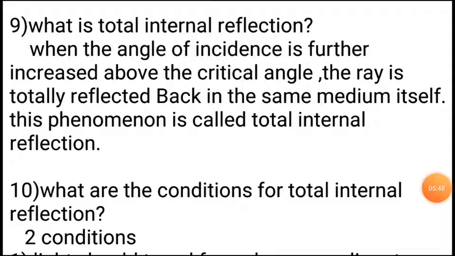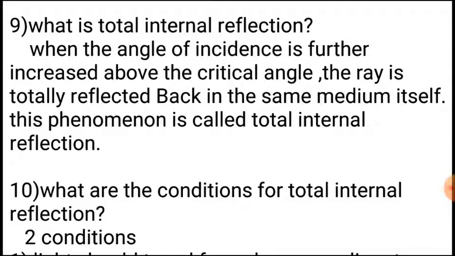Next we are going to see about total internal reflection. What is total internal reflection? When the angle of incidence is further increased above the critical angle, the ray is totally reflected back in the same medium itself. This phenomenon is called total internal reflection.